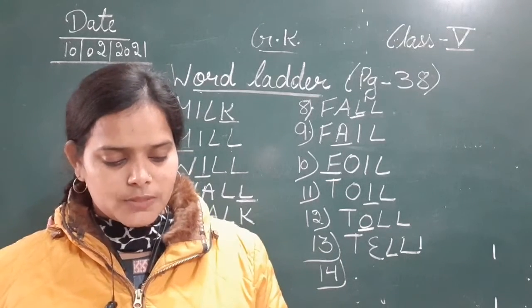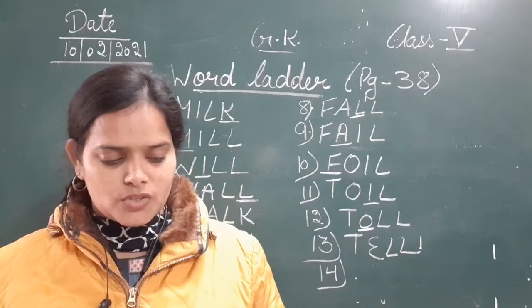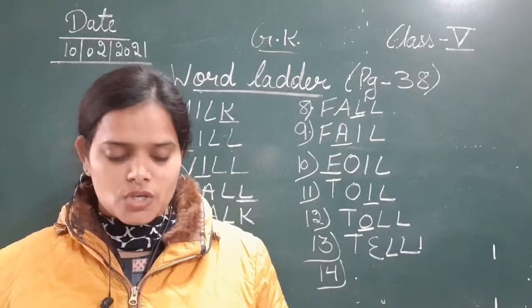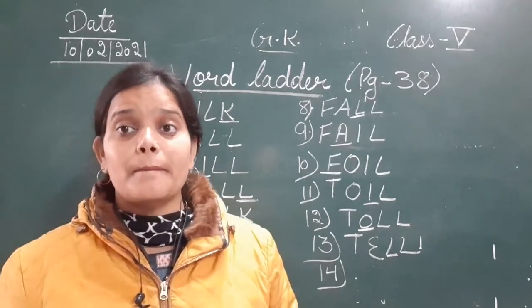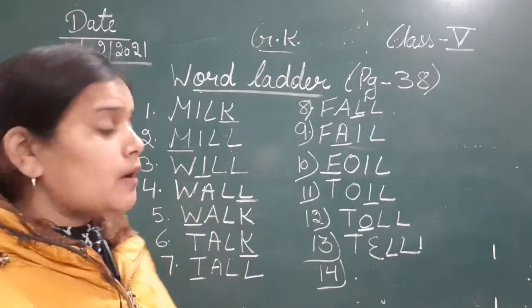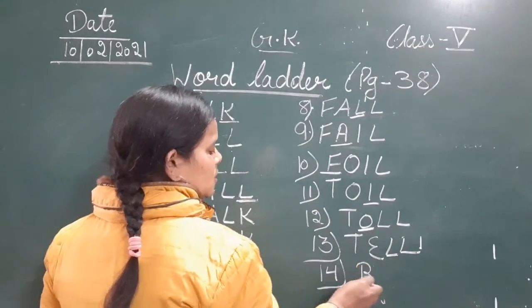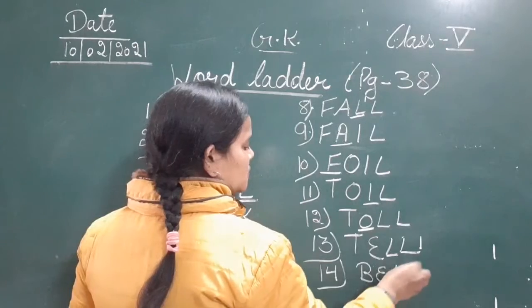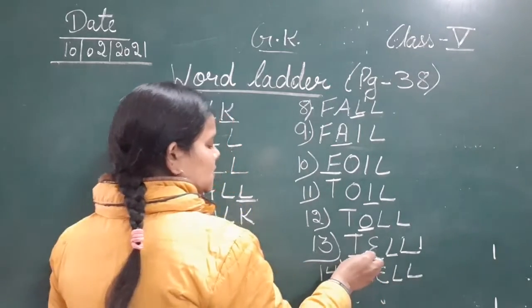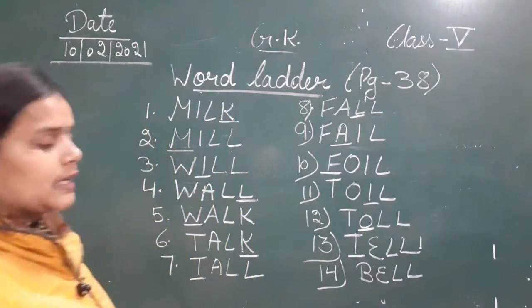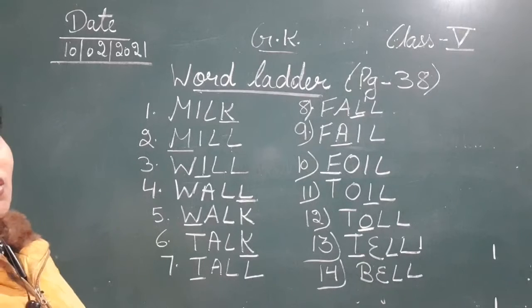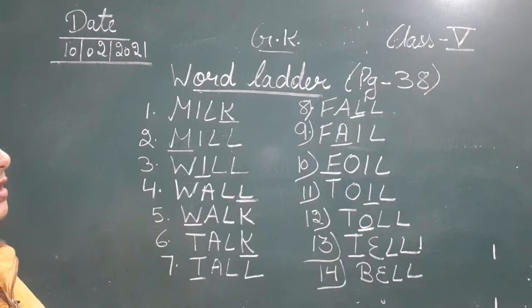So what is it? That which chimes, usually found in a church or a temple, that is bell. We call it bell. B-E-L-L. So bell produces the sound of chime, so we use it as bell. T changes into B, that is bell.